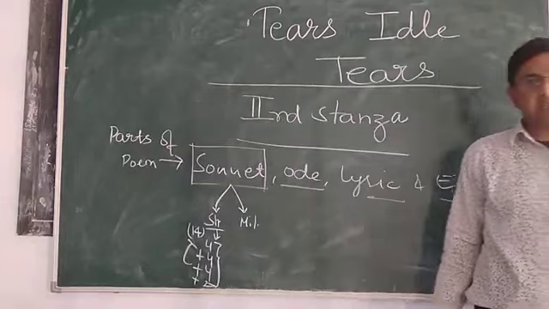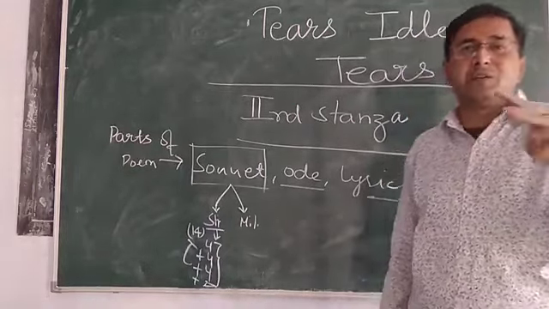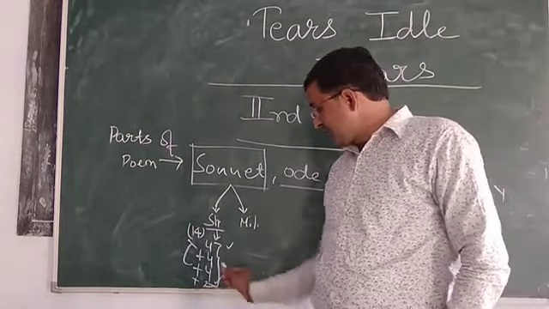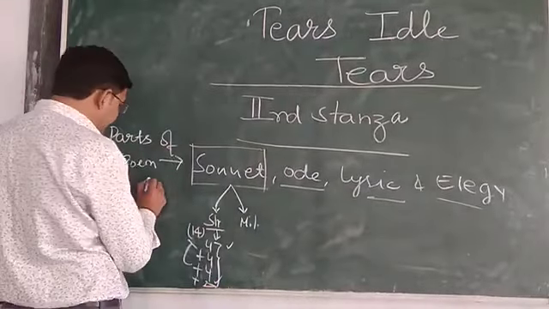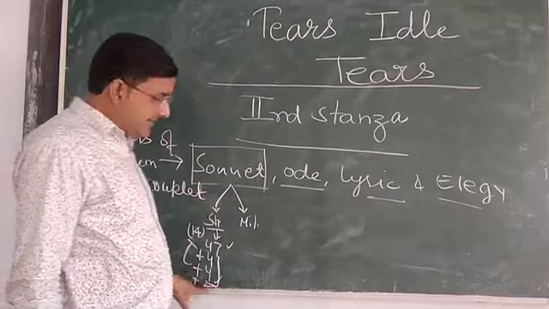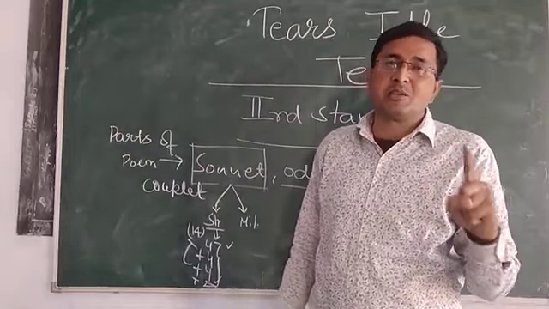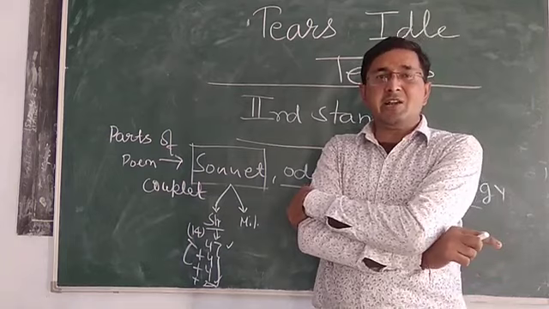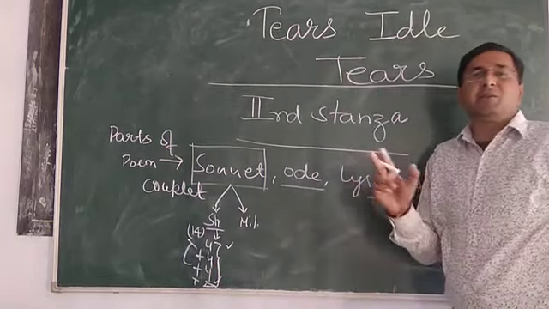There are 3 stanzas of 4 lines each, that is 3 quartets. A 4-line stanza is a quartet. At the end there is a stanza of 2 lines, that is a couplet. So there are 3 quartets and 1 couplet; this is the structure and design of the Shakespearean sonnet. You must keep the structure in mind.